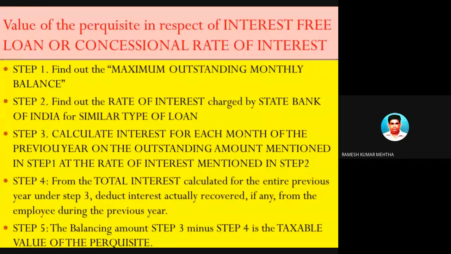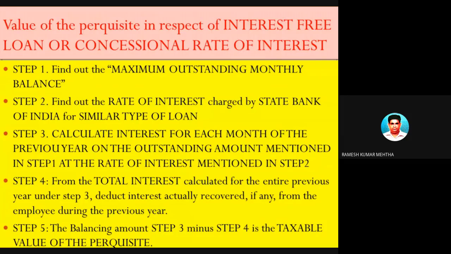I will not explain them, but I will take up a small problem and make you understand it. So again, I'm telling you what is the next perquisite we are talking about. The next perquisite we are talking about is a loan being provided by the employer to the employee at a concessional or